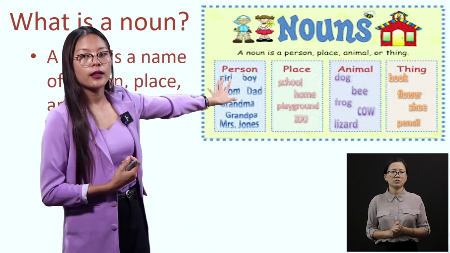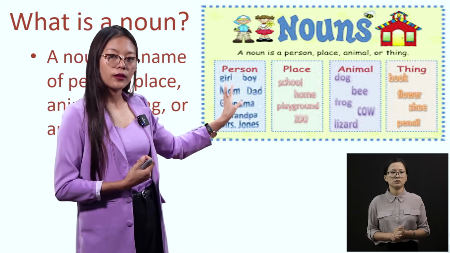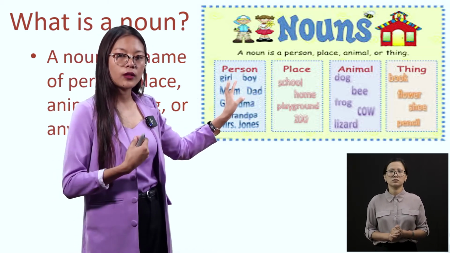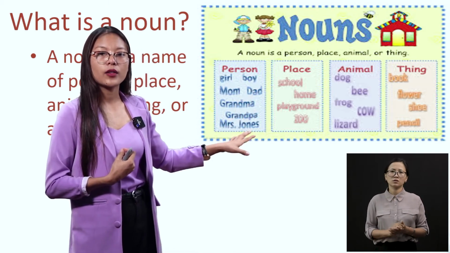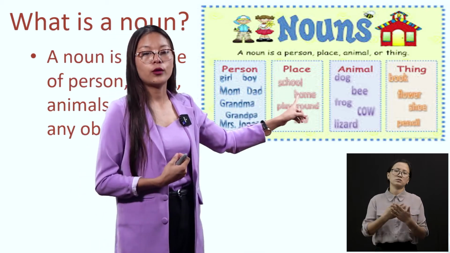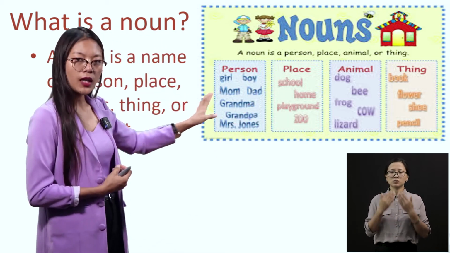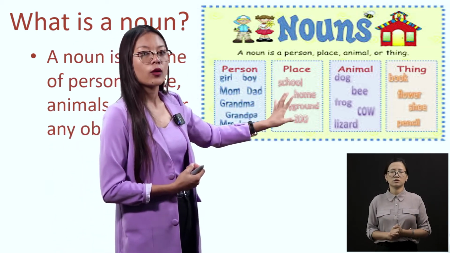So here are the names of a person I've given, like the name of a girl is also a noun. Boy, mom, dad, grandma, grandpa, all these are nouns. Okay. Now place, see, school, home, playground. These are all names of a place and they are also nouns.